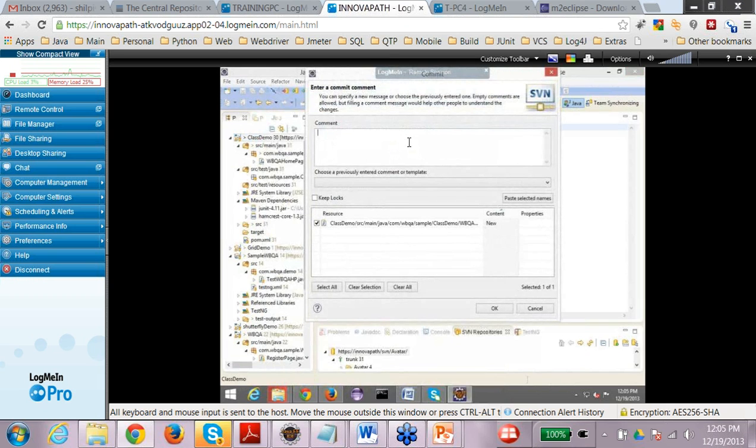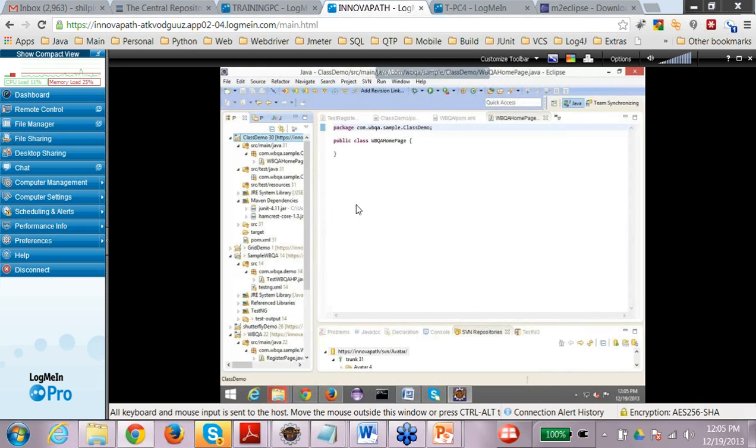So I would add the comment, adding WBQA home page. So this is any comment by the developer, and this is the new file. It actually verifies what are the changes in the repository, and it tells you, and you can press OK. So the changes have been committed to the repository.